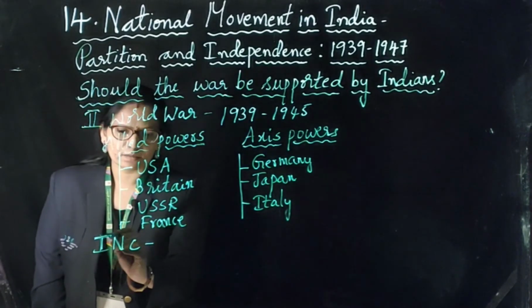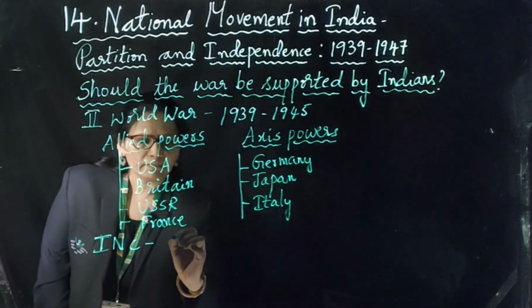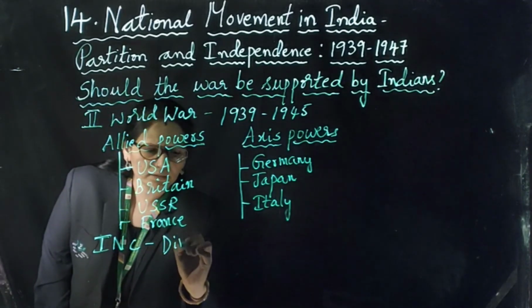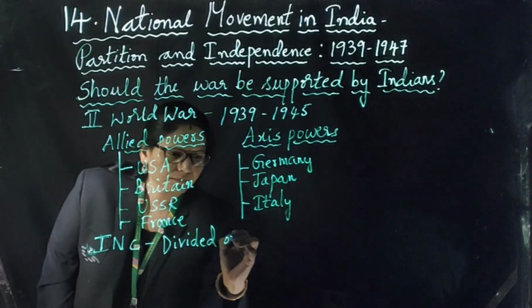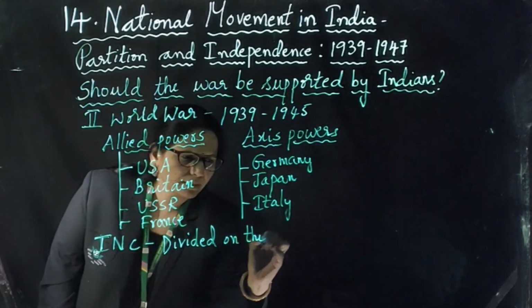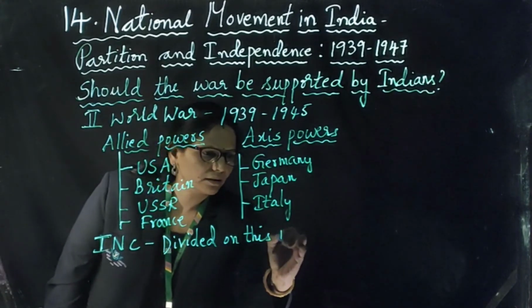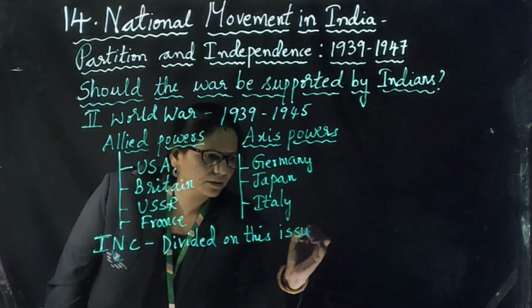So the Indian National Congress was divided on this issue. Which issue? Whether to support Britain or not in the Second World War.